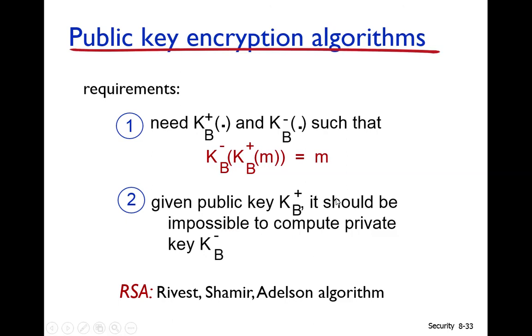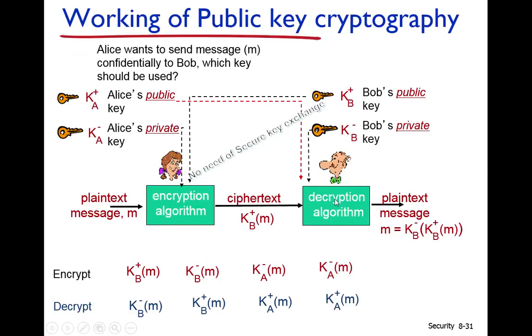The second requirement is that because each user, Alice for example, announces its public key to all people, if Bob knows the public key of Alice, Bob cannot compute the private key of Alice. So this is the mathematical relationship, the mathematics behind generating these two keys.